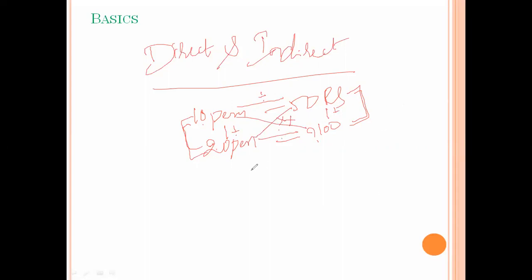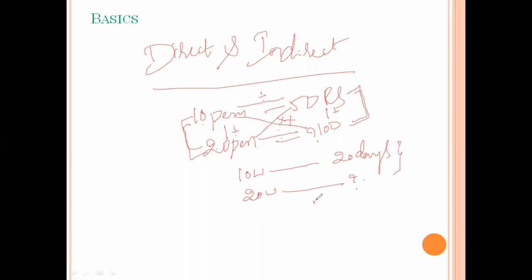Next, indirect proportion. If one quantity increases, the other quantity decreases. Here, 10 workers complete one work in 20 days. 20 workers, they complete the same work in how many days? Here the number of workers increases, so the number of days decreases. This is called indirect proportion.